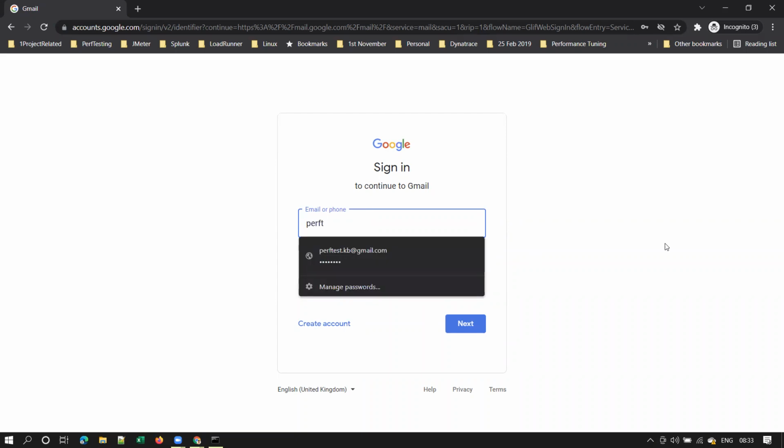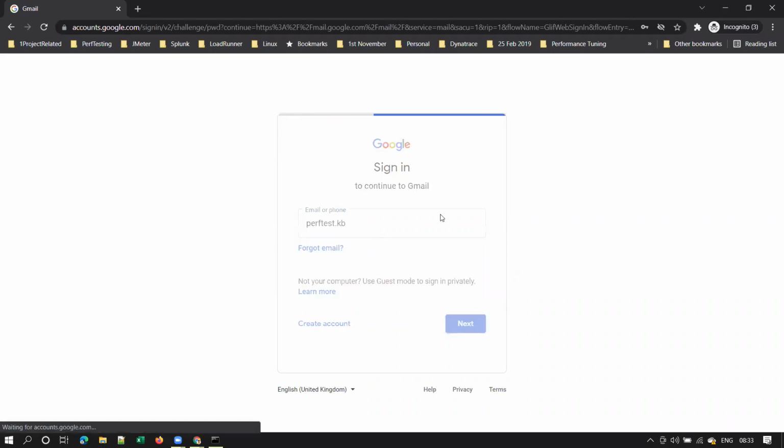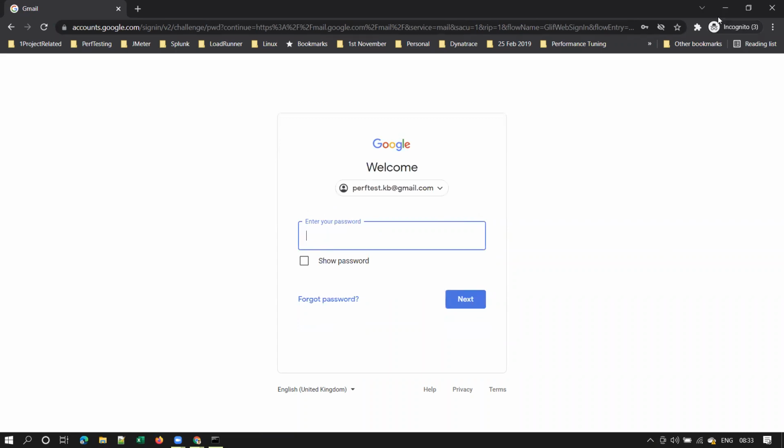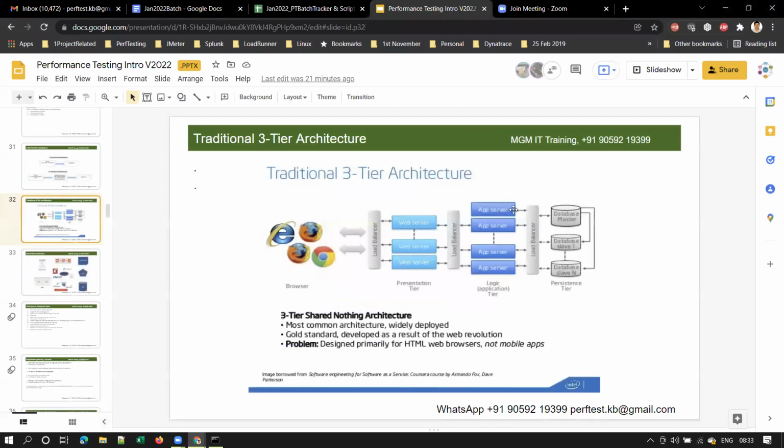Now if I enter my email ID and click on next, it will prompt for a password, right? And of course, if I log into my account, it will show my inbox. If you log into your account, Gmail will show your inbox, right? So once you log in, the content changes. From there onwards, the content is dynamic. Yes or no? Yes, sir.